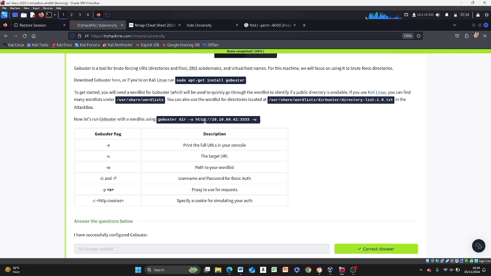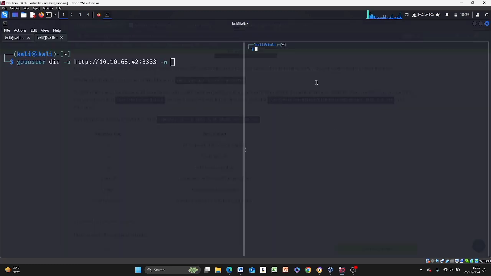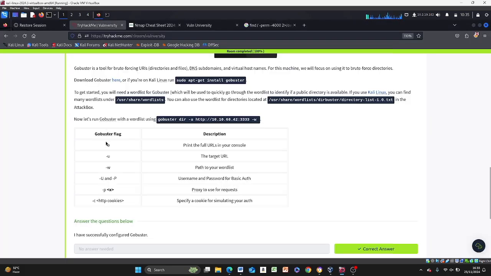So let's say we have a directory with the name images or an about directory. It's going to print just forward slash something like this, images. So that's where -e comes in.